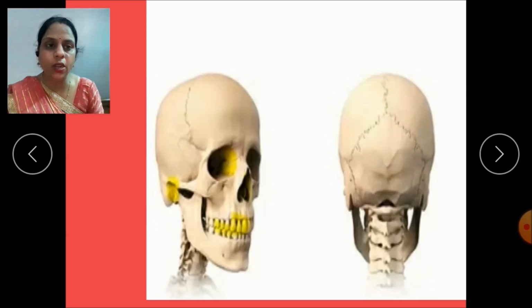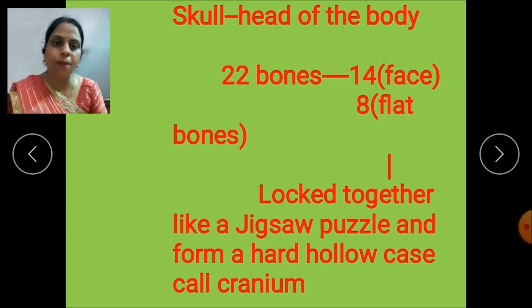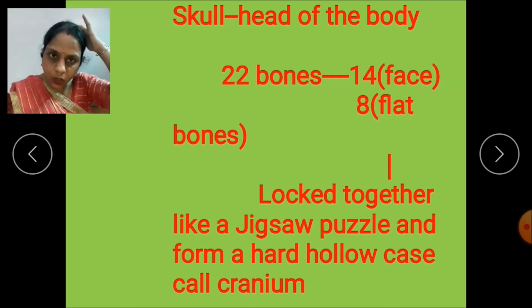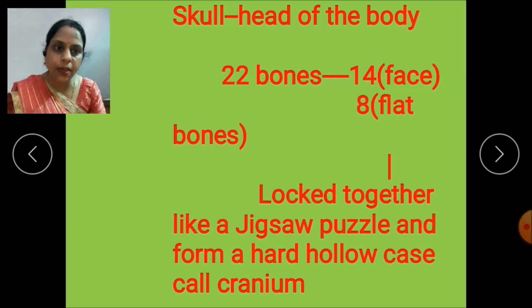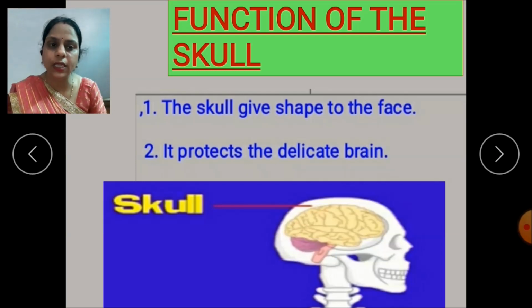Now you understood, children, what is the skull? Yes, skull is the head of the body. How many bones are present? 22 bones are present. 14 bones are present in this portion and 8 bones are present in this portion. And what is this called, children? Yes, cranium, where the 8 flat bones lock together like a jigsaw puzzle and form a hard hollow case called cranium. So what are the functions of the skull?